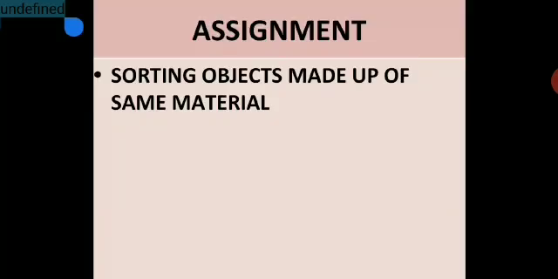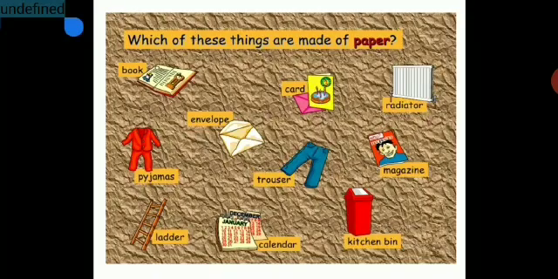Assignment: sorting objects made up of same material. So here again you have an assignment to do. Which of these things are made up of paper? You need to make a list of the objects you see over here. Just write the names, and you're going to write the answer which are the objects made up of paper.